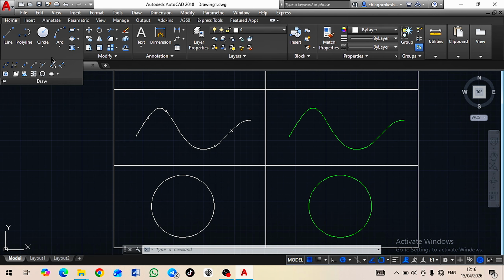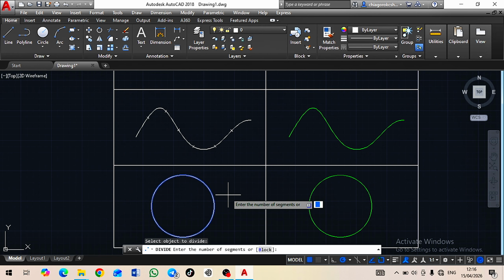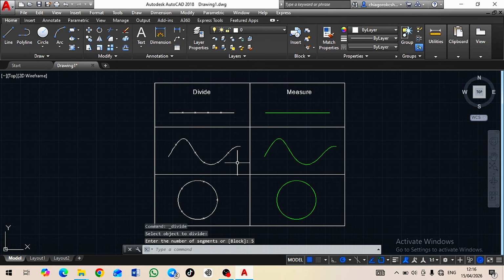So just go ahead, activate your divide again, do the same thing and I will make use of 5, set dot, enter. So this is how to divide your objects in equal parts.